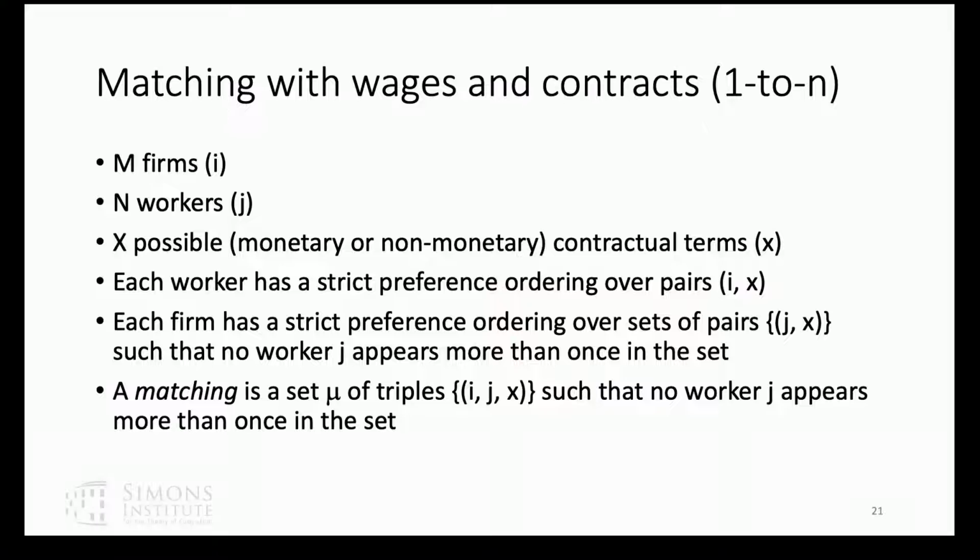Okay, so the same proof I showed you, the same simple proof that I showed you for non-emptiness of the core is going to work in matches with contracts if the preferences are substitute preferences.